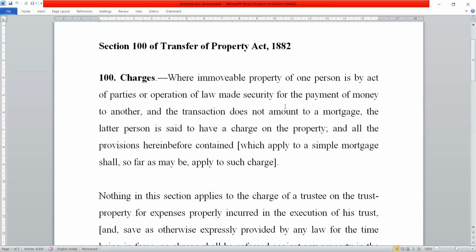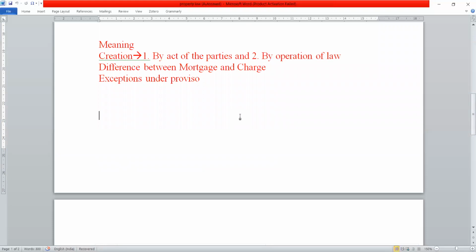For example, Section 55(4)(b) creates a charge for the unpaid vendee. So when the house is transferred or ownership is transferred to the vendee before the payment has been made, Section 55(4)(b) of the TPA creates a charge on that vendee who has not paid the money.